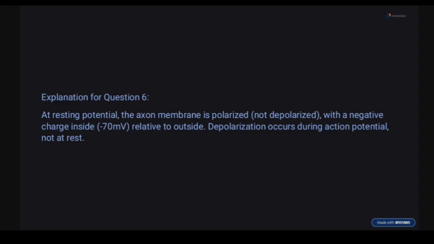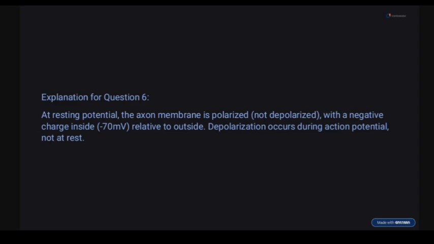So question 7. The supply of blood to the tissues of the heart is termed dash. Coronary circulation. Coronary circulation means what? Coronary arteries that supply the heart. Pulmonary circulation is wrong because this is circulation of blood towards the lungs for it to be oxygenated.